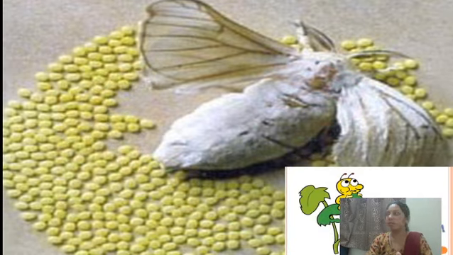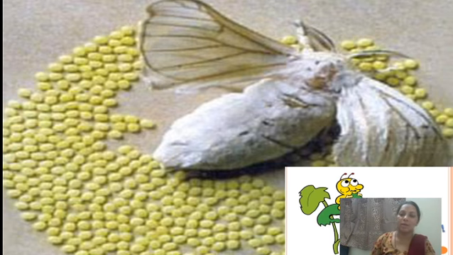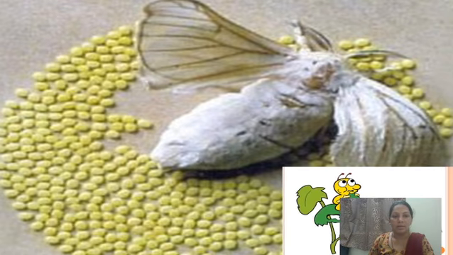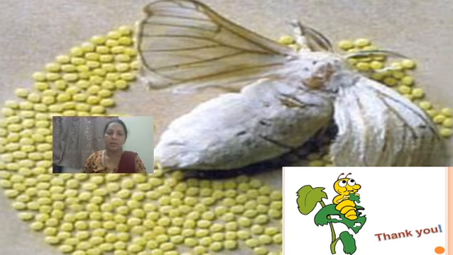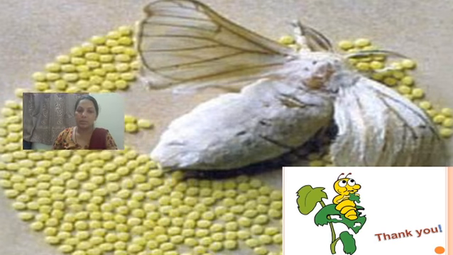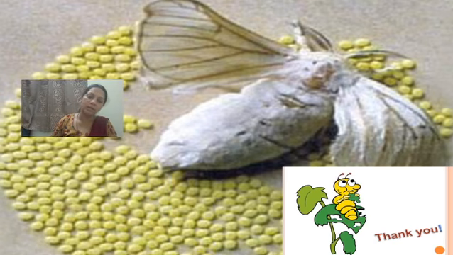Students, all these things are related to the silkworm Bombyx mori. This is the larva which is converted into the pupa, and the pupa into the adult. Then male and female mating is possible, and after that there is egg laying by the female in a systematic position.